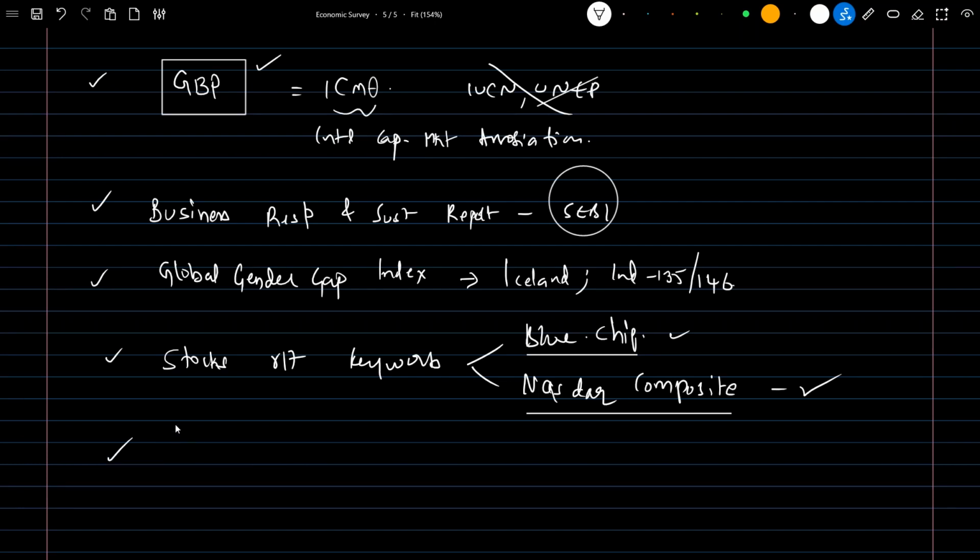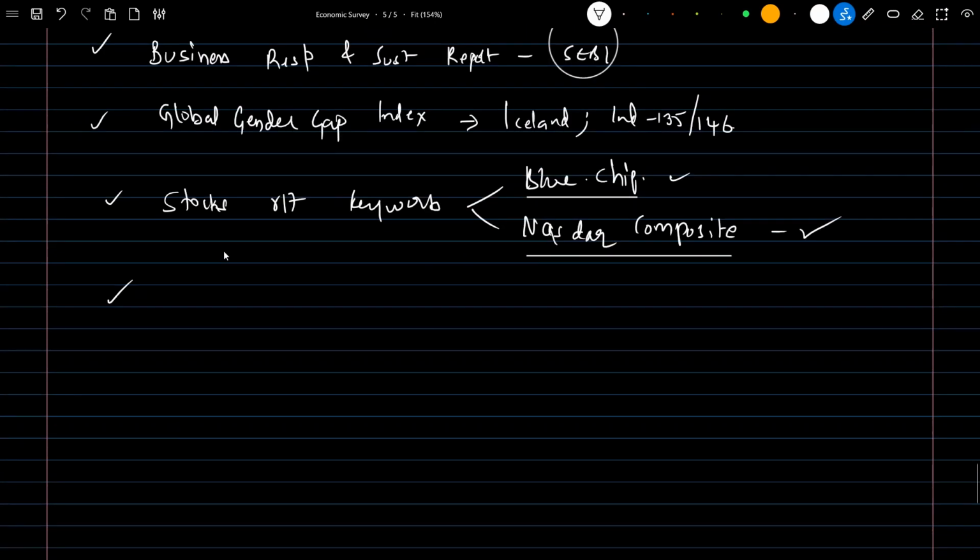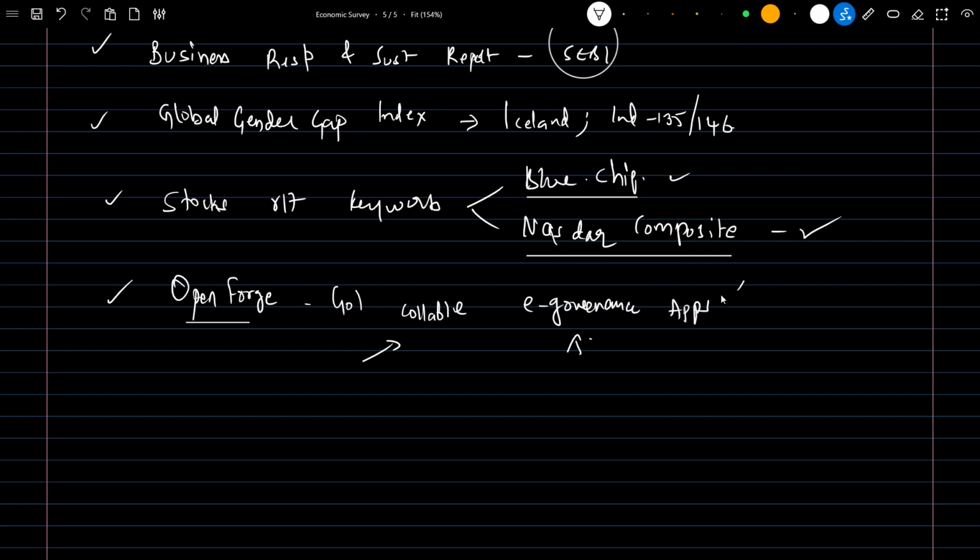And next is OpenForge. What does OpenForge mean? It is a Government of India platform for open collaborative development of e-government applications. If any e-governance application needs to be developed, many third parties or APIs can collaborate here and develop these e-governance apps. This is called OpenForge.